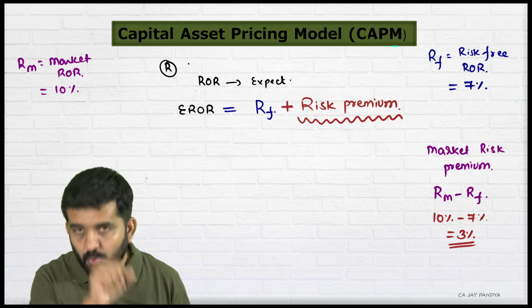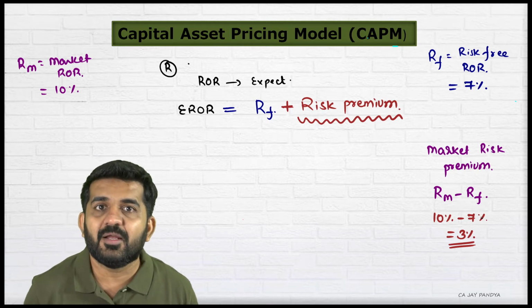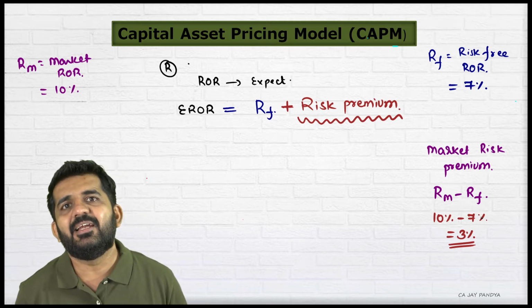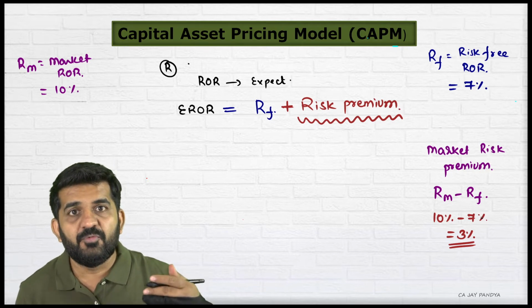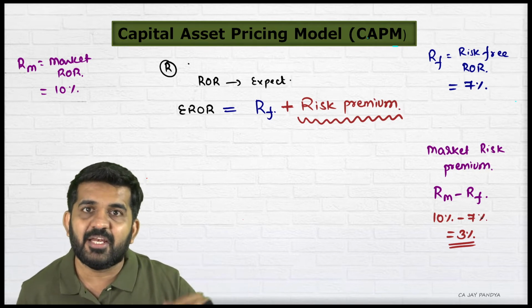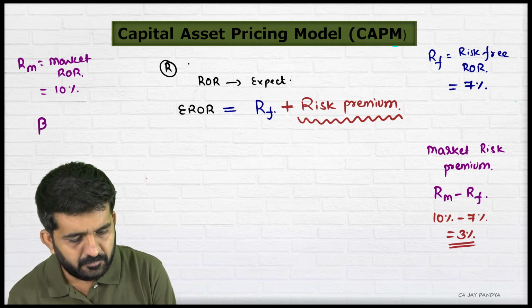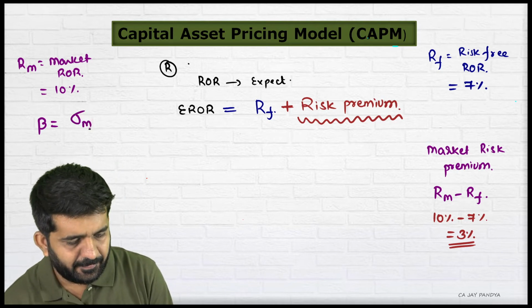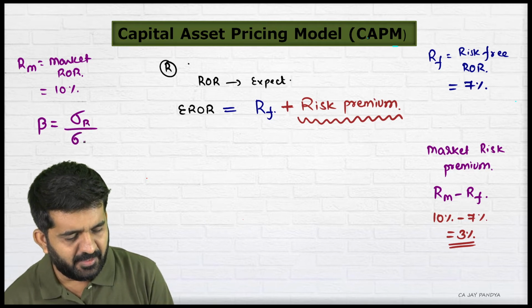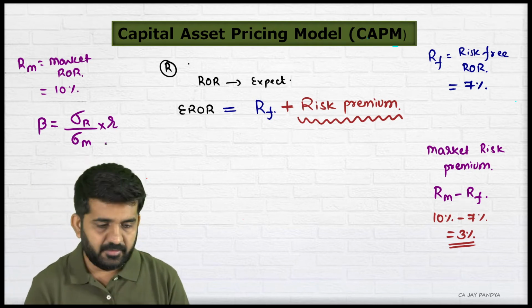Is it all right? So I might be taking more risk as compared to the market. I might be taking less risk as compared to the market. The measurement which relates the market and the individual rate of return is nothing but beta. Is it all right? So what is beta? It is practically your Reliance rate of return divided by your market rate of return. Is it all right? We have learned what beta is.